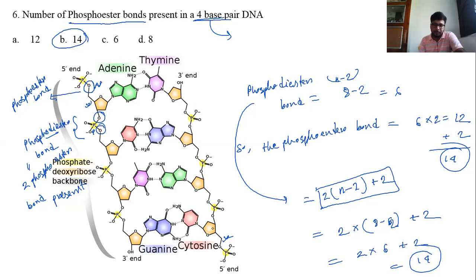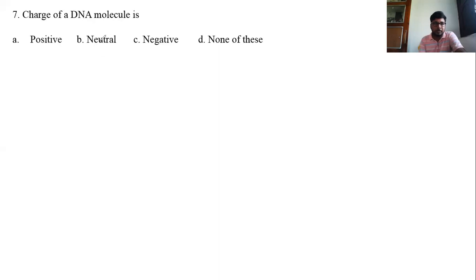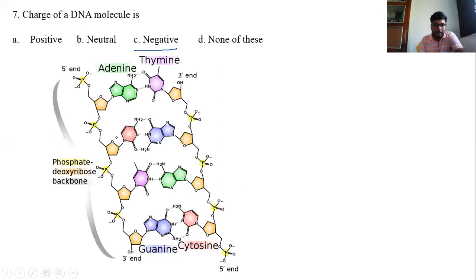Next question. Charge of a DNA molecule. The charge of a DNA molecule is negative. Why? Let's see. In a DNA, in each phosphodiester bond, one O minus is present. So if a huge number of negative ions are present in a DNA, the charge of DNA is also negative.